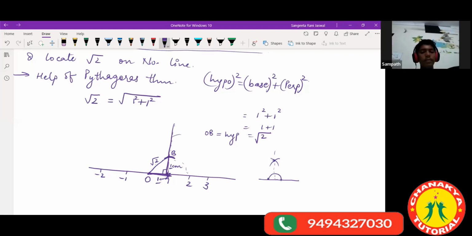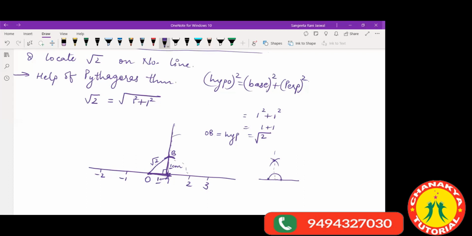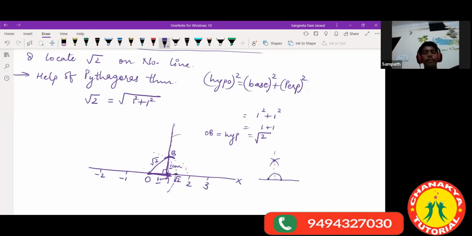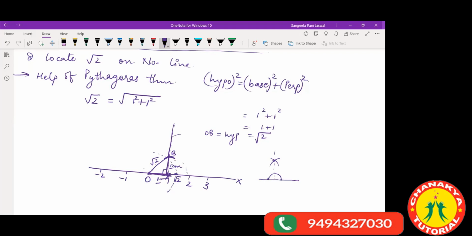Now what do you do? Now with your compass, keep your pointer here at O. And with this radius OB, take your compass and just make this circle. And wherever this intersects the x-axis, this point is your root over 2. I hope you have understood this. Everyone, have you all understood?